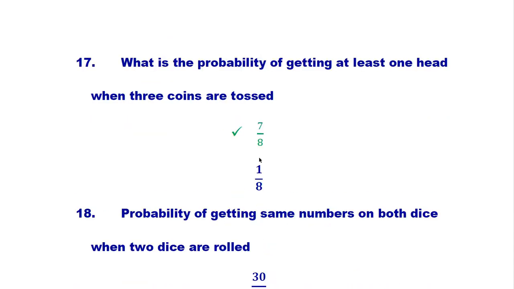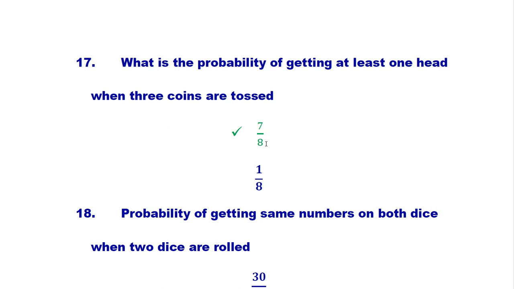Number 17. What is the probability of getting at least one head when 3 coins are tossed? The right answer is 7 over 8, because the sample space is head head head, head head tail, with 2 heads 3 outcomes, with 2 tails 3 outcomes, and tail tail tail 1 outcome.